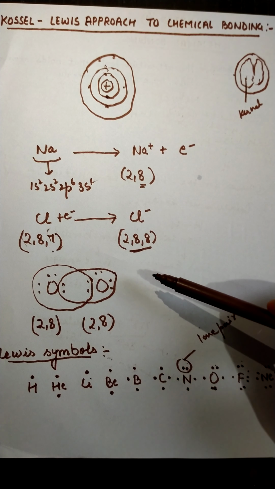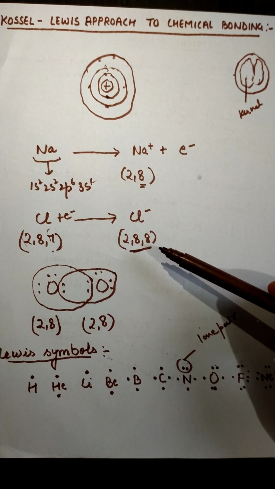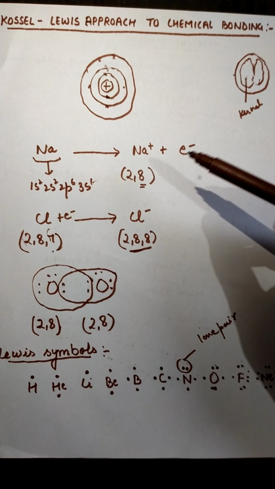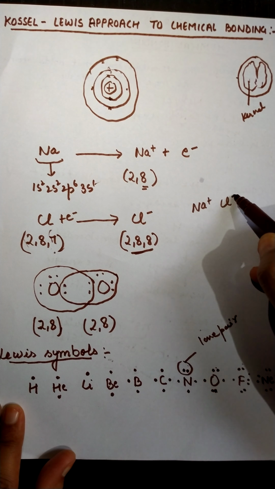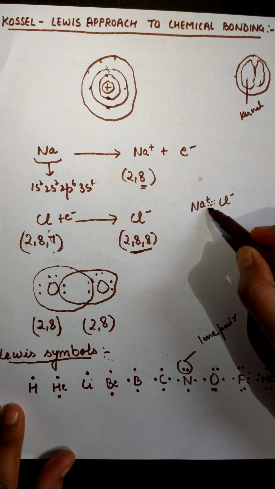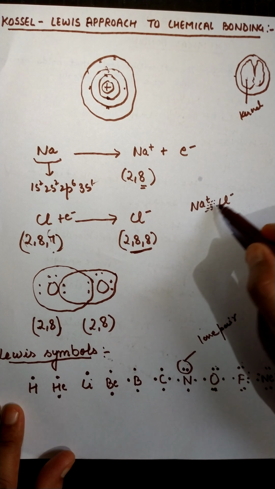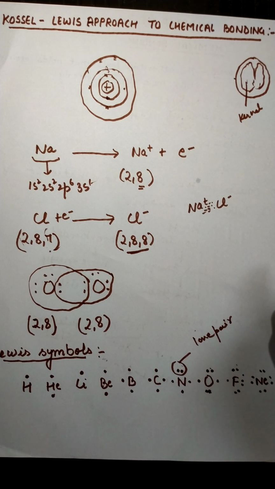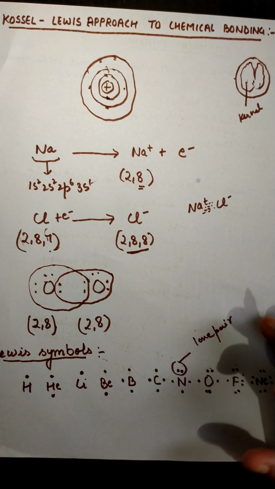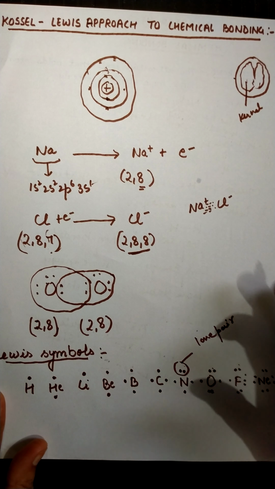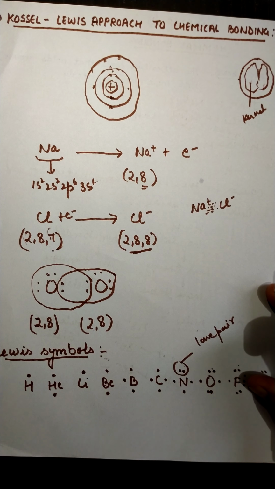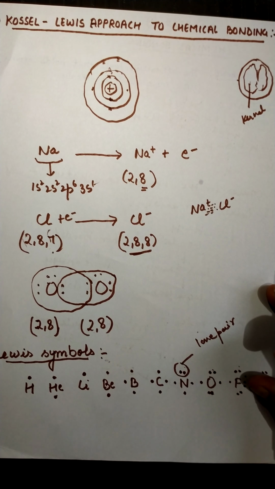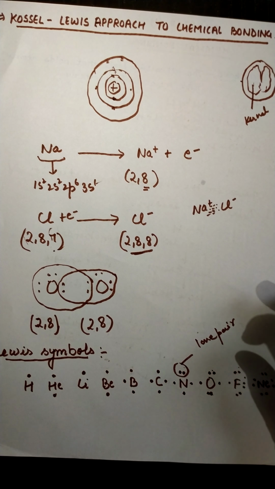And also, the negatively and positively charged ions that are formed, like here Na plus and Cl minus, are attracted towards each other by a strong electrostatic force of attraction. Students, as you know about the different types of bonds, after this we will study the different types of bonds, that is ionic bond, covalent bond, and the octet rule firstly.